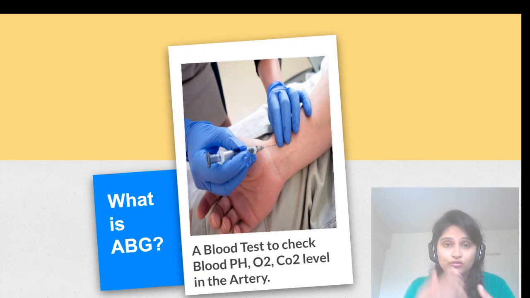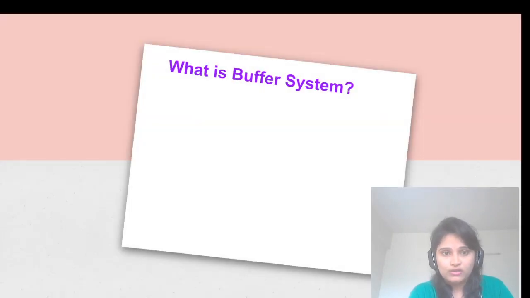But before going to abnormal, you have to know what is the normal balance in the body. So the normal balance in the body is called homeostasis. So let's see what is homeostasis. The body has to have everything in equal amount. All the H plus ions and all the minus ions should be equal. So that equality in the body is called homeostasis.